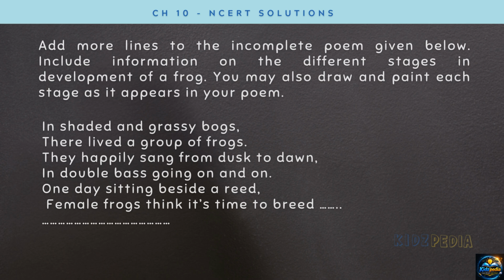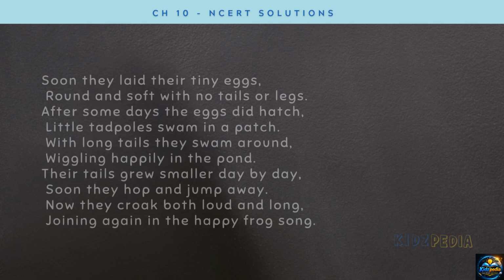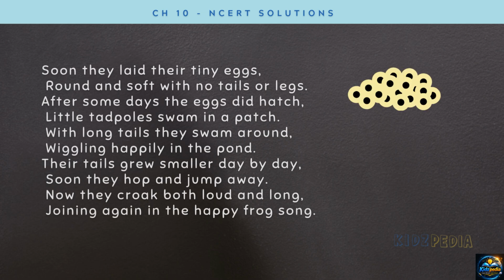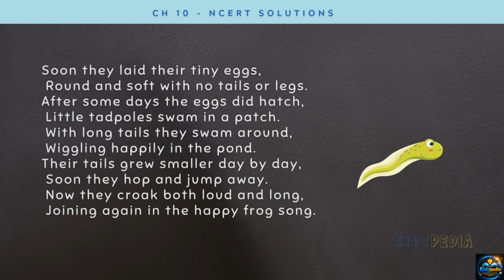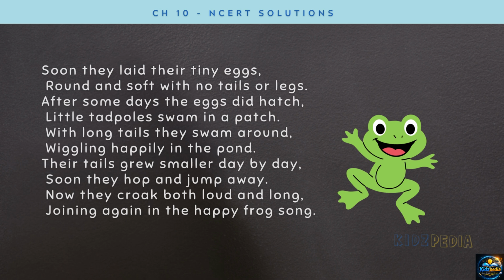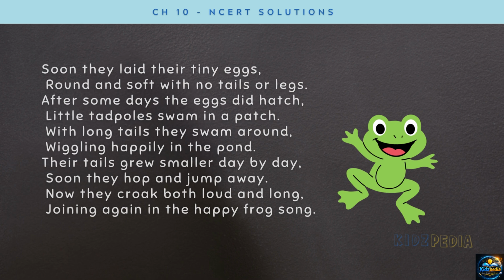Now we can continue the poem reflecting what happens next in the life cycle of a frog. You can write something like: soon they laid their tiny eggs, round and soft with no tails or legs. After some days the eggs did hatch. Little tadpoles swam in a patch. With long tails they swam around, wiggling happily in the pond. Their tails grew smaller day by day. Soon they hop and jump away. Now they croak both loud and long, joining again in the happy frog song. And you can also draw and color the different stages of the frog's life cycle along with the poem.